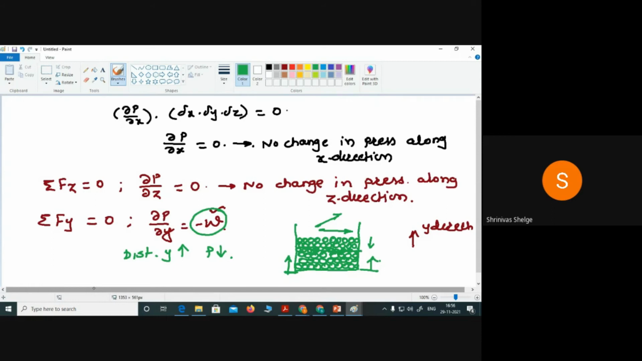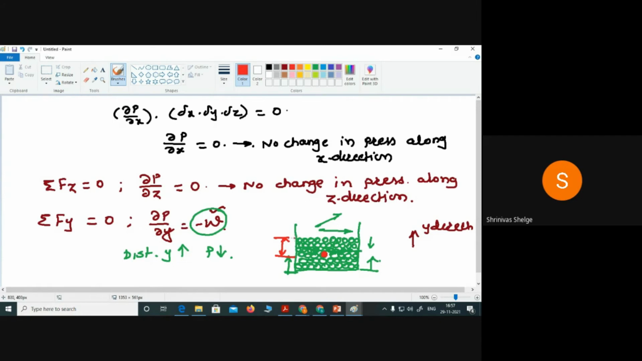Correct? One more thing. Suppose I want to find out the pressure at this point. And now I'm going to take the distance from the free surface of the liquid. Here, the meaning of y is what? We are measuring the distance from bottom to the top. At the bottom, that is 0, 1, 2, 3, 4. So like that, we are measuring the distance.